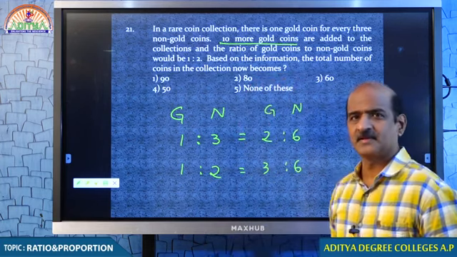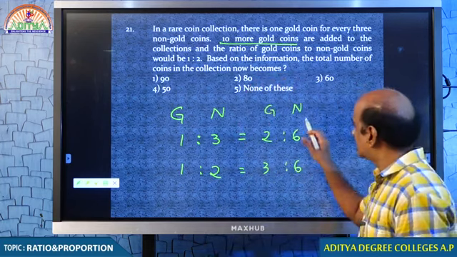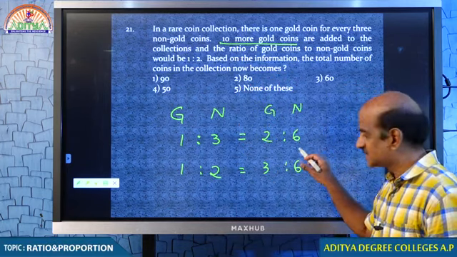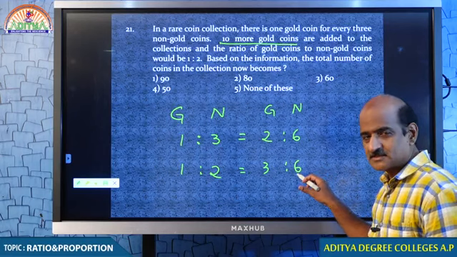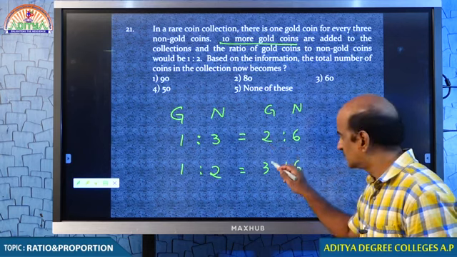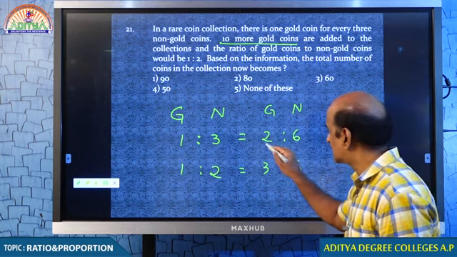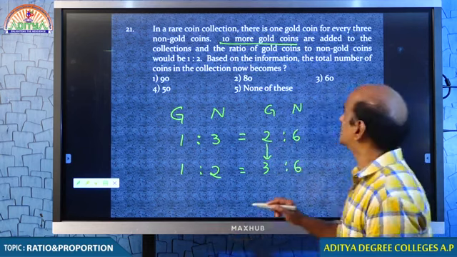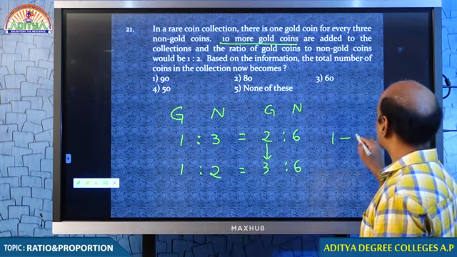Come on. Tell me. N means non-gold coins. How many parts they were? 6. How many parts they are? 6. No change. How many gold coins were actually there? 2 parts. They become 3 parts. Tell me how many parts gold coins get improved? 1 part by adding 10 gold coins.